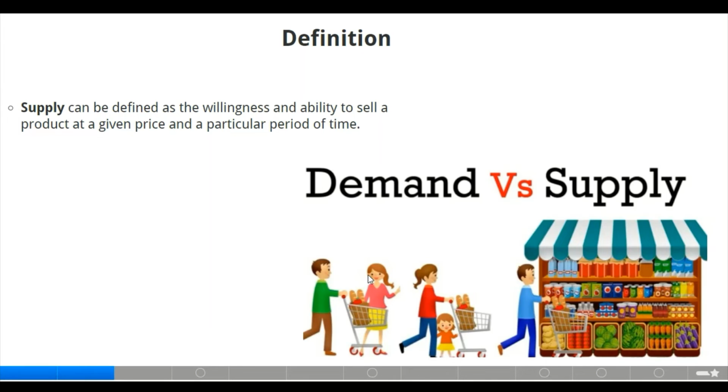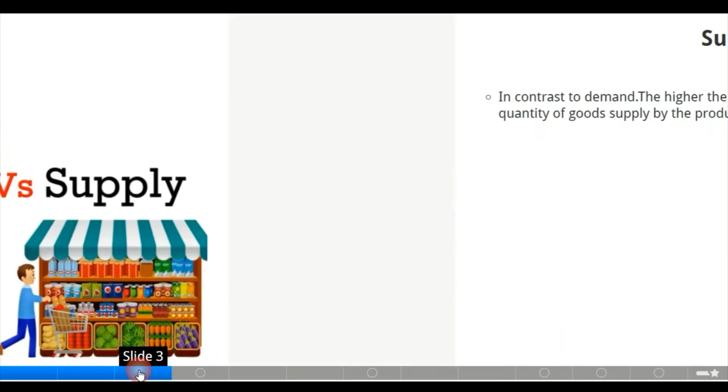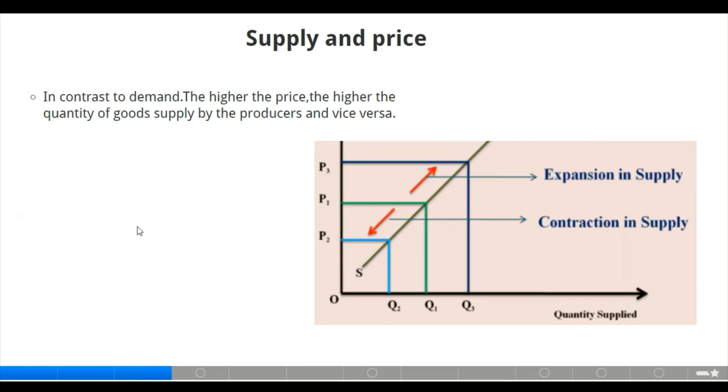We discussed demand in our previous class to be the willingness and ability to purchase a product, but supply is the willingness and ability to sell a product. As you can see, there are those people demanding products and the person supplying the product. Moving to the next slide, we also have supply and price. As we have demand and price, we have supply and price also.